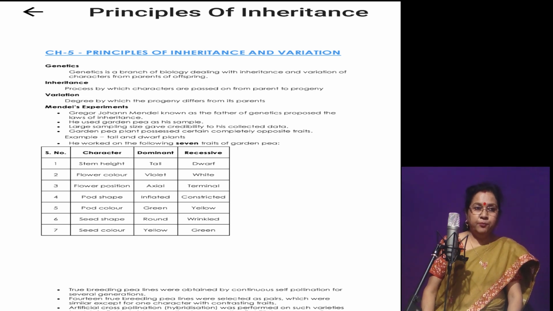Sexually reproducing organisms show variations. To prove it, the father of genetics, Gregor Johann Mendel, in 1822 to 1884, experimented with Pisum sativum, that is the garden pea plant.